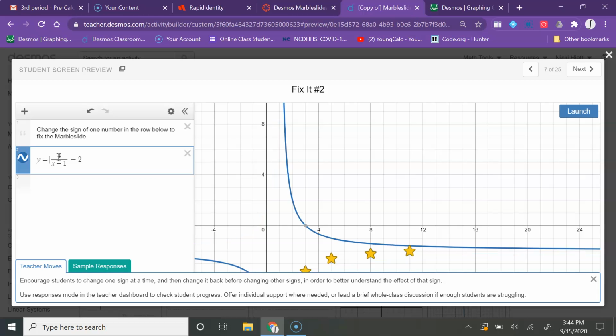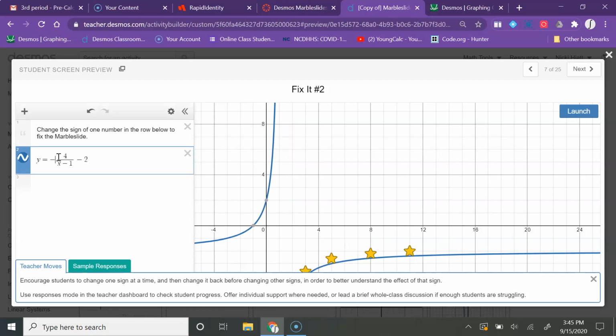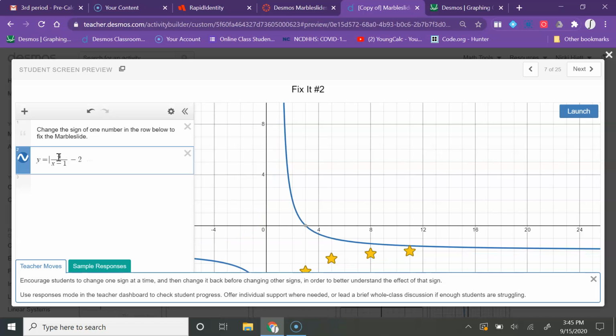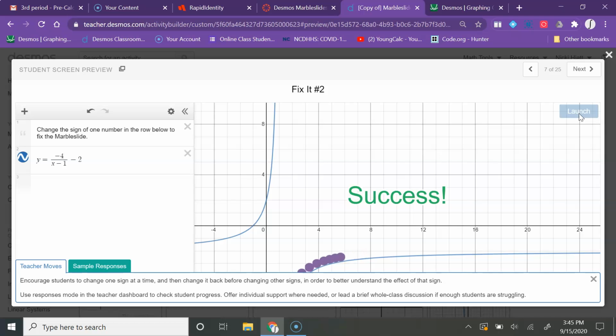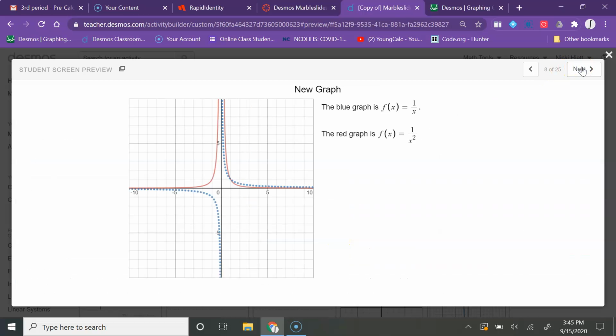Notice this also. Instead of putting it in the top of the fraction there, if I put it out front, it would do the same thing. So either place is fine. And let's click launch to see if this will work. Oh yeah, I think that one's going to work nicely. And we have a success. So a reflection is a transformation that can help you on your activity here.